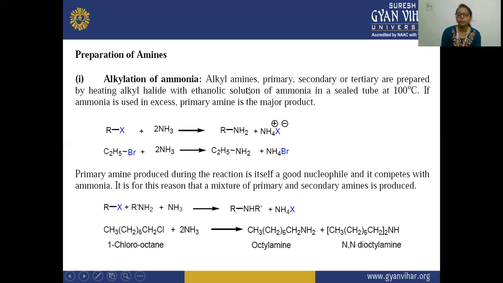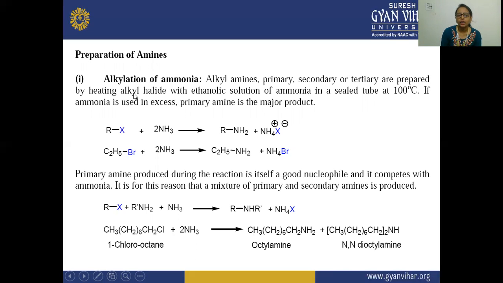So the primary, secondary, and tertiary amines can be prepared by this alkylation of ammonia method, and they are prepared by heating an alkyl halide. Alkyl halide means an alkyl group which has a halogen. Halide means halogen. The halogen can be iodine, bromine, chlorine, or fluorine. When these halogens are attached to an alkyl group, they are known as alkyl halides.